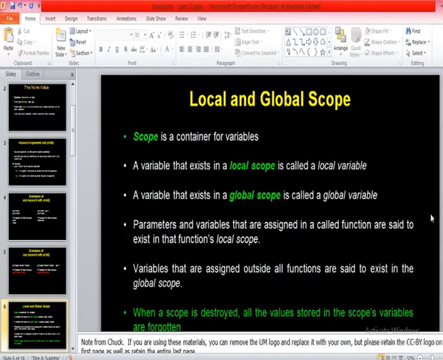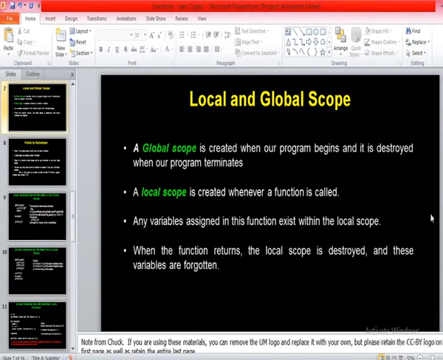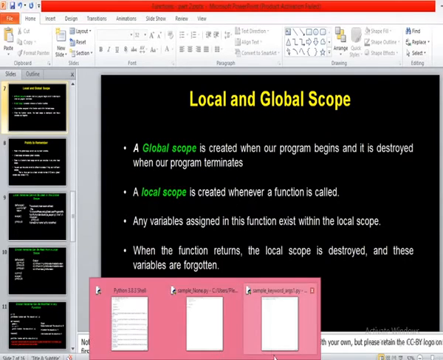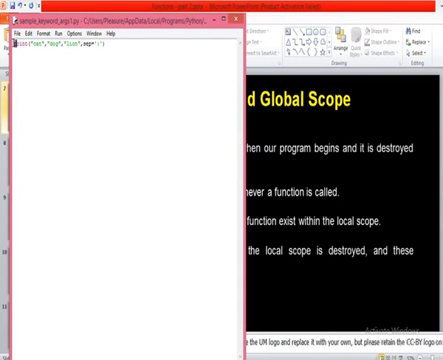Okay, we'll start here. So what is global scope? A global scope is created when your program starts. So here my program is beginning. From the first line my program begins. So if I write x equals 10, now this x is called a global variable, because global scope starts at the start of the program, and global scope ends when the program terminates.